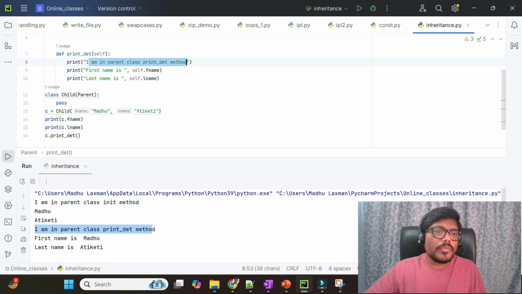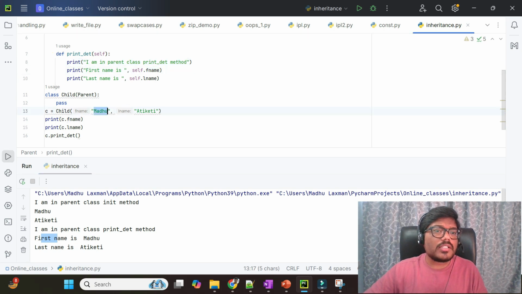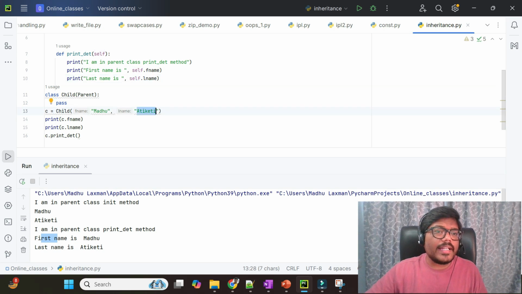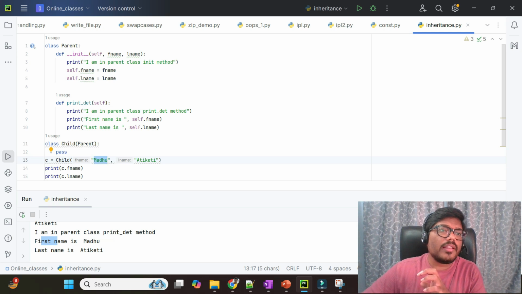First name is self dot f name, what we have passed here, Madhu. Self dot l name, what is the l name that we have passed? It is Atiketi. So it has printed. Madhu has gone and occupied this f name, and Atiketi has gone and occupied this l name.